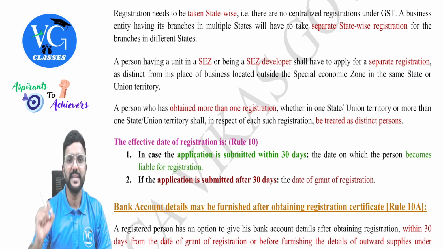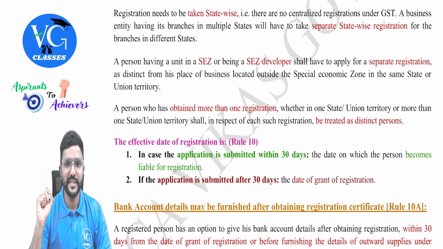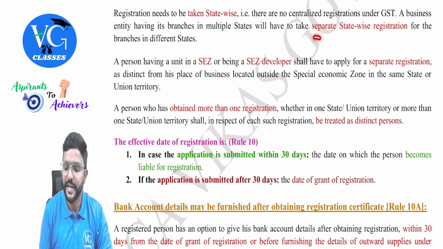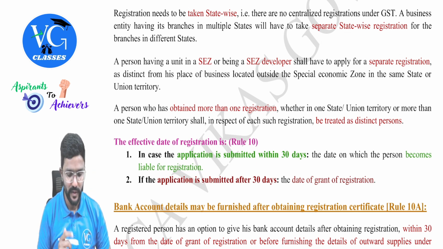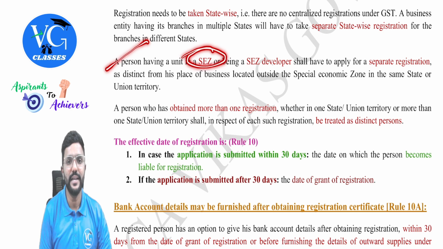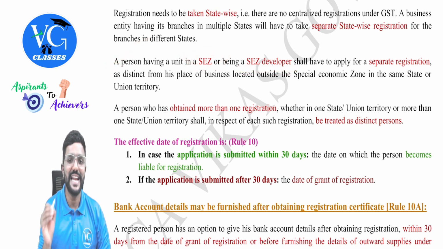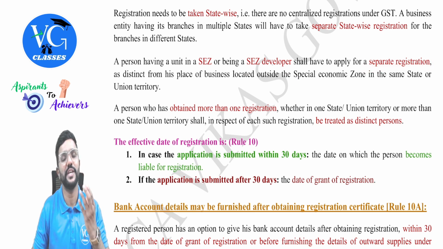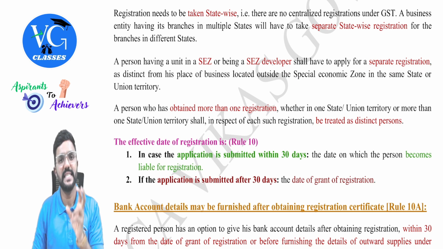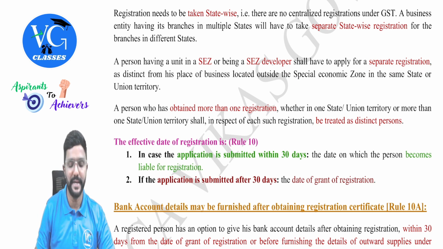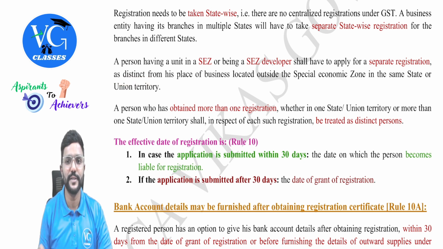Okay. A business entity having its branches in multiple states will have to take separate state-wise registration for the branches in different states, guys. A person having a unit in SEZ or being a SEZ developer shall have to apply for a separate registration even though it is within the same state. Because for GST purpose, SEZ is considered to be a location outside India. As distinct from a place of business located outside the special economic zone in the same state or union territory.